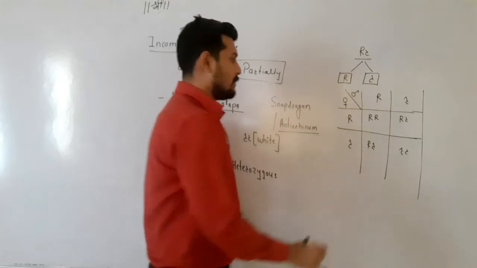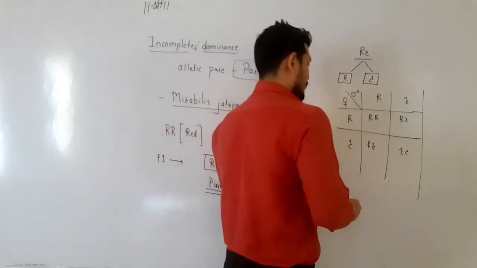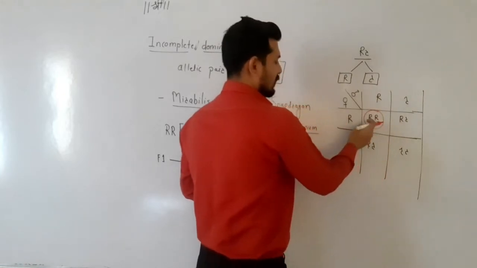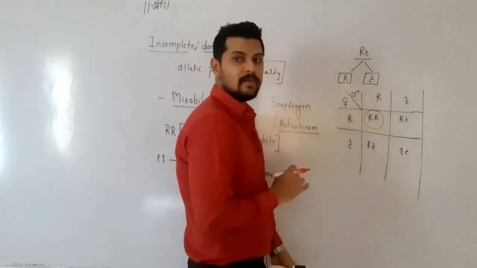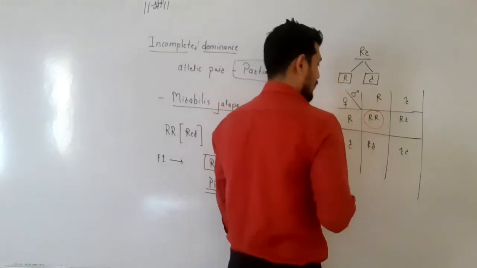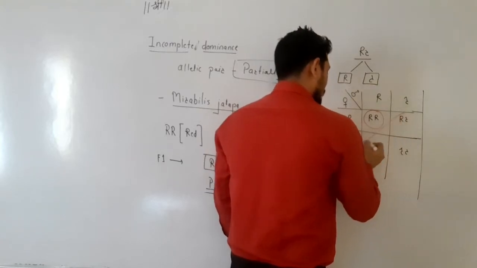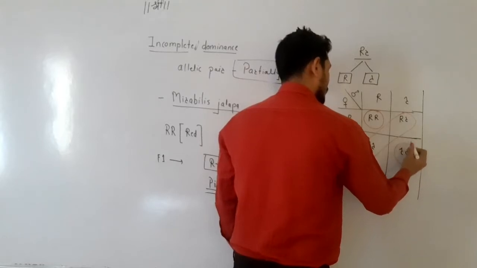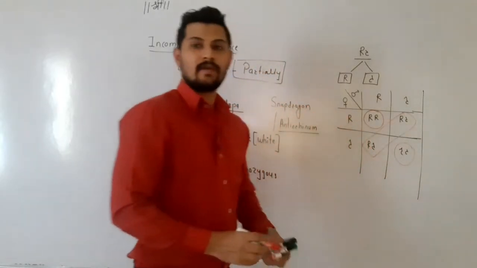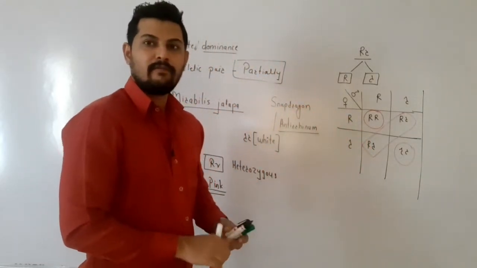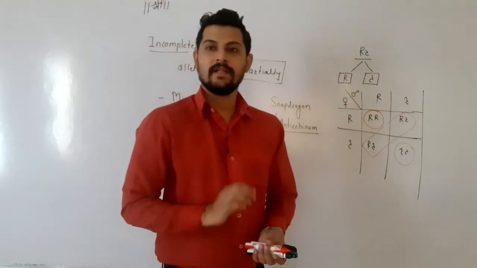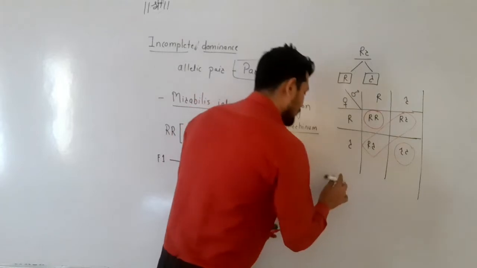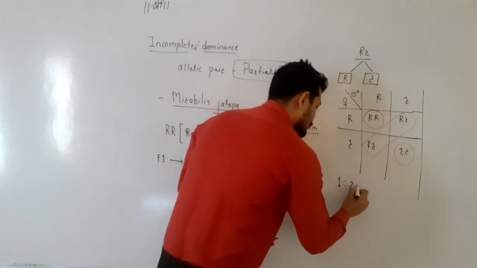Here one plant produced is red, because the red flower producing plant will be produced here, capital R capital R. Two plants will produce pink colored flowers, and one plant will produce a white colored flower. In this way, the phenotypic ratio obtained in incomplete dominance is 1:2:1.